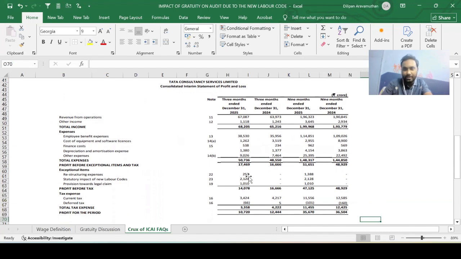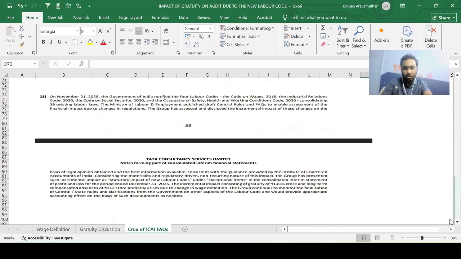It's a very, very big number impact. So that is what they're trying to say here. TCS has presented it as an exceptional item because it is obviously material. We as users prima facie know that. So the management would obviously know that.